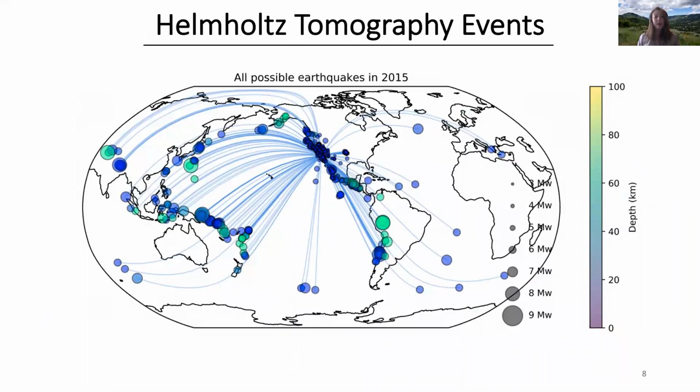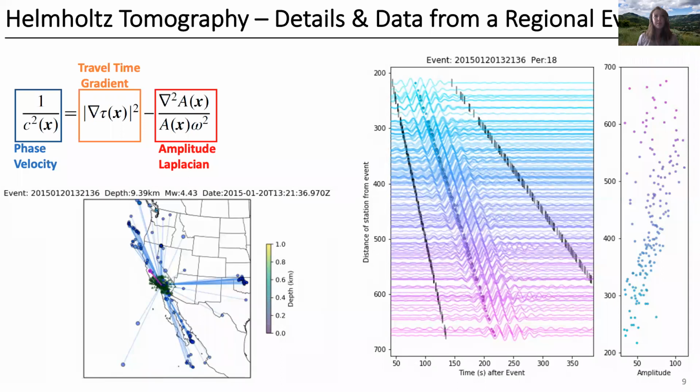In order to obtain longer period phase velocities, we use Rayleigh waves from magnitude 3 and larger regional events up to magnitude 6 and greater teleseismic events. Overall, we look at over 700 events from 2015 in order to resolve longer period phase velocities. Helmholtz tomography is similar to eikonal tomography in that the slowness, or inverse of phase velocity, is related to the spatial travel time gradient. However, these longer periods also require a Laplacian amplitude term in order to properly determine phase velocities.